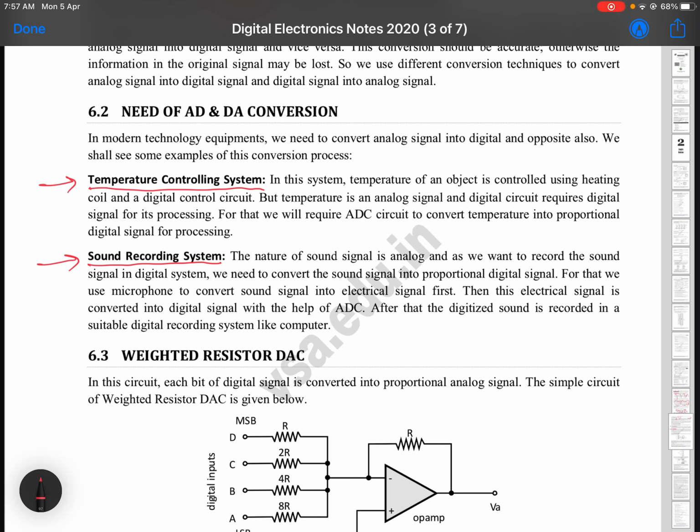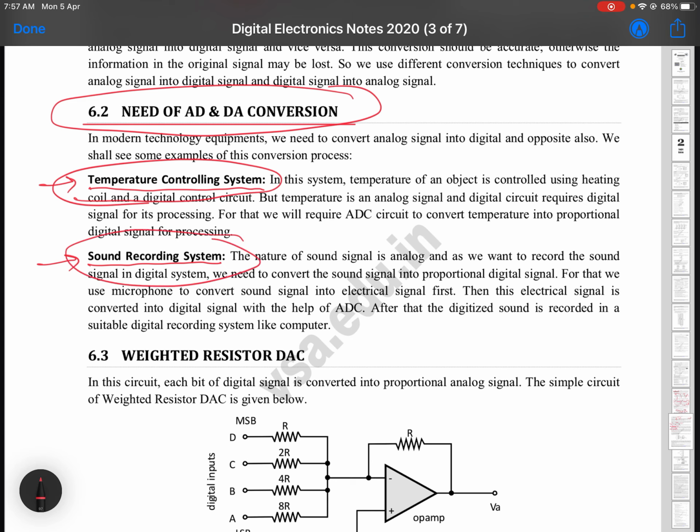So in that way, you have to read this topic. The question is rarely asked on this topic, but sometimes if the question is asked, then you have to explain any of these two examples. Or if you have some idea in order to give a different type of example which contains both analog and digital conversions, then that will also do. But you have to explain the proper methodology in which we convert analog into digital, means why we convert analog into digital and then digital into analog. So in that way you may need to give the example.